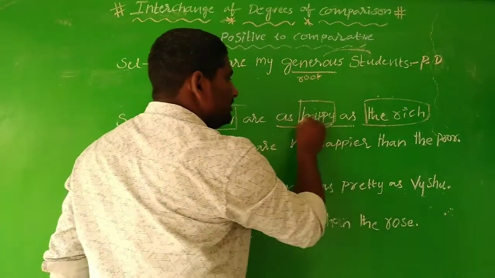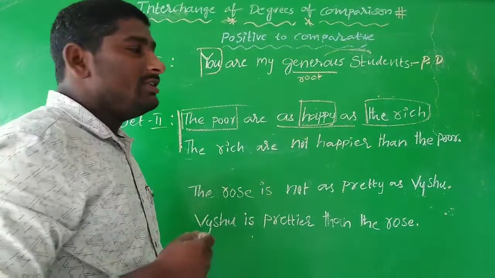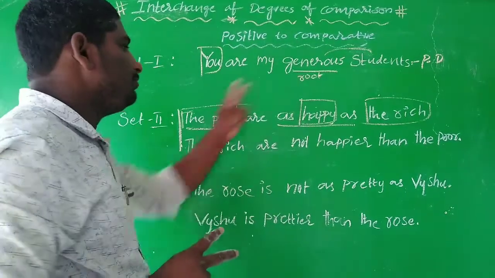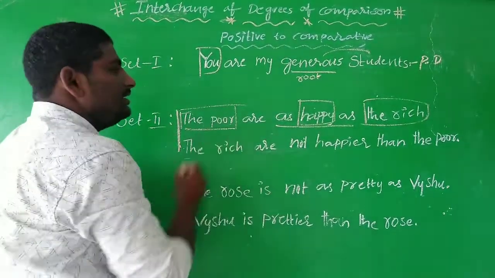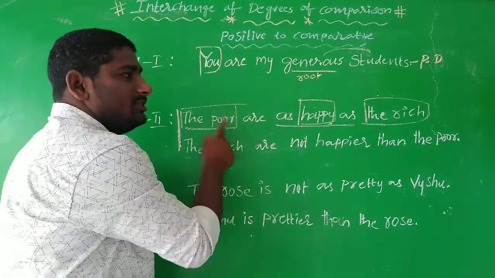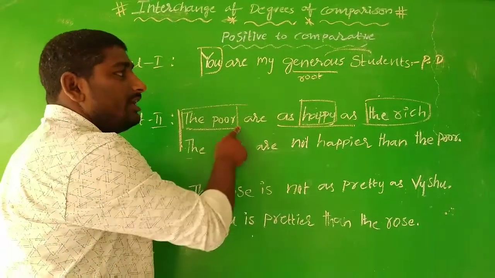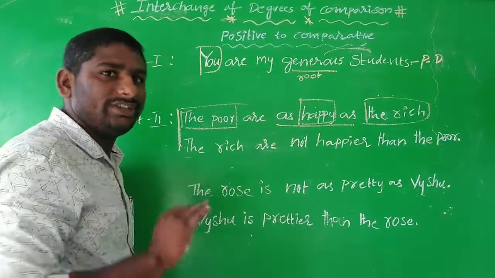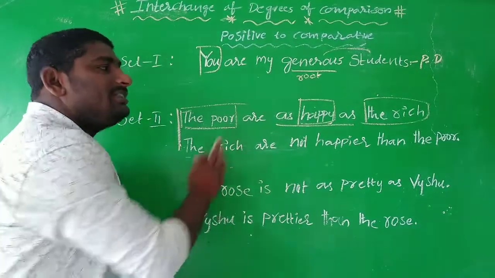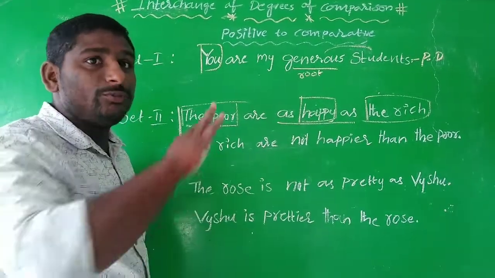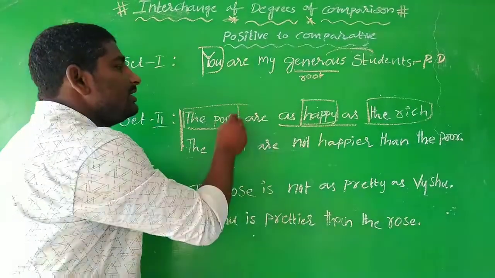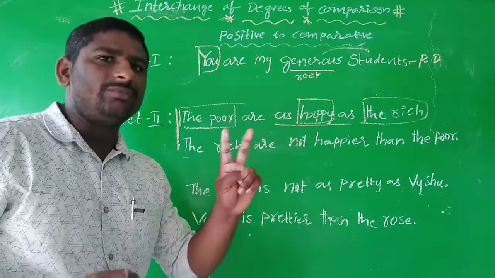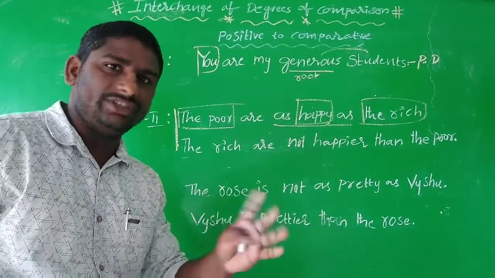Happy is the root adjective form, but the comparison is there, so positive degree can also have comparison. This is a positive degree with an affirmative sentence, and it can be transformed into comparative degree. But it is not possible to transform it into superlative degree, because this sentence expresses comparison between only two people or two sets of people.